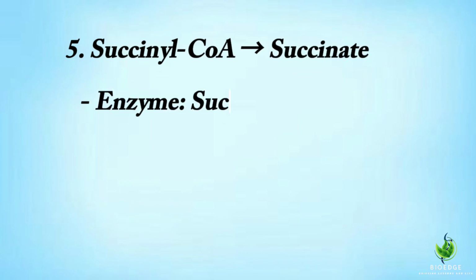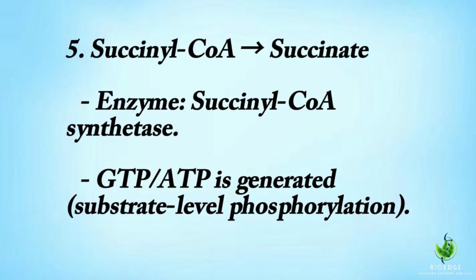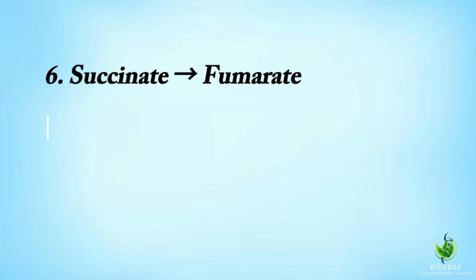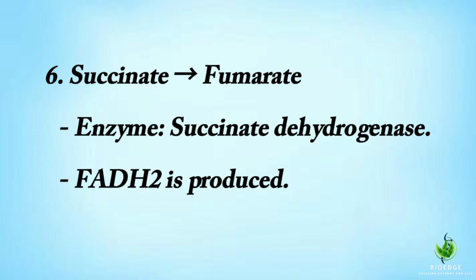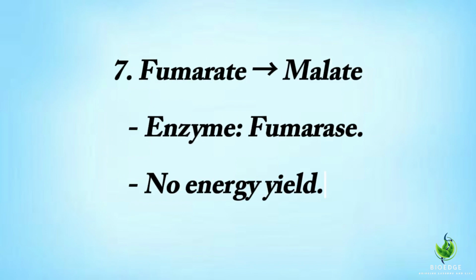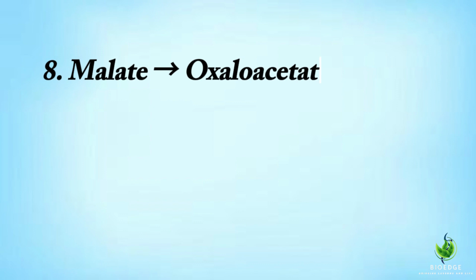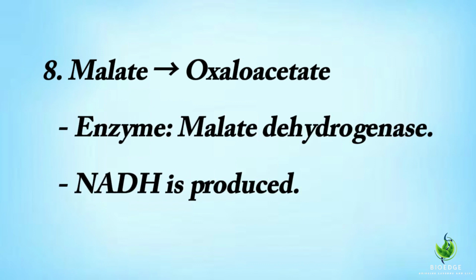5. Succinyl-CoA to succinate, enzyme: succinyl-CoA synthetase, GTP/ATP is generated, substrate-level phosphorylation. 6. Succinate to fumarate, enzyme: succinate dehydrogenase, FADH₂ is produced. 7. Fumarate to malate, enzyme: fumarase, no energy yield. 8. Malate to oxaloacetate, enzyme: malate dehydrogenase, NADH is produced.